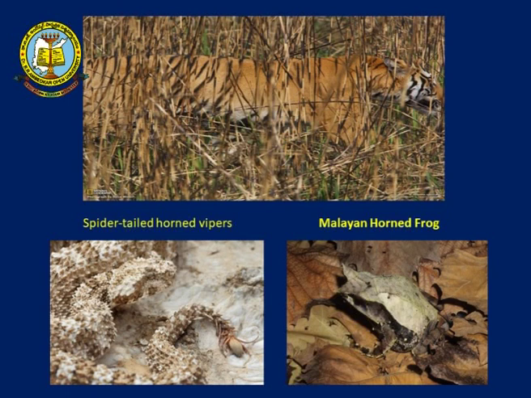And you can see here the spider tailed horned viper. This is a snake which is properly camouflaged within the surrounding. The end of the tail resembles a spider, and it keeps moving in such a way that the bird thinks it is just a spider moving, and then when the bird comes to eat it, the snake easily captures the bird. And of course, you have this Malayan horned frog. You can see very clearly this is a frog, but in the surroundings it is very difficult to find where this frog is. So, that is how they protect themselves.